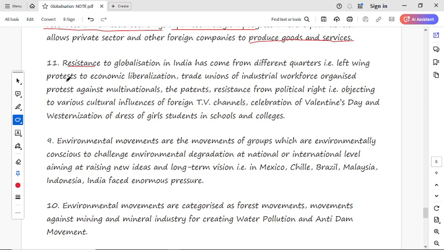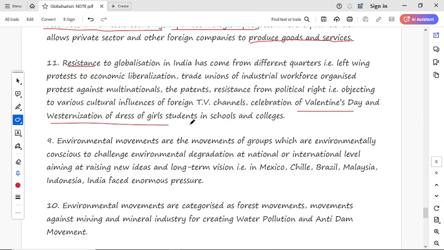First thing is that the left wings protest regarding economic liberalization, trade unions of the industrial workforce, and against the multinationals, because they are against multinational companies and patents. And in the political, objecting to various cultural things adopted by Indians, like Valentine's Day, etc. These are foreign. Westernization of dress: girl students in school are copying the dresses from the western countries. These are the resistances to globalization in India.